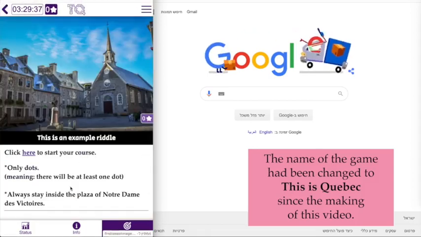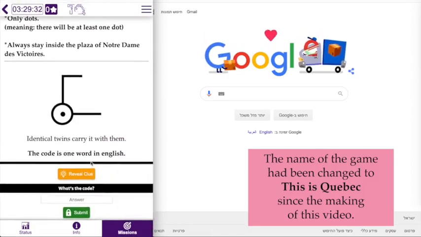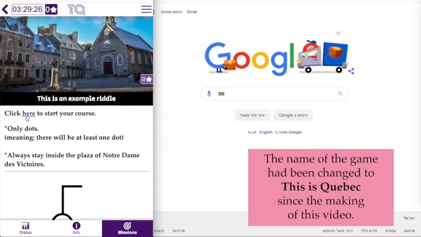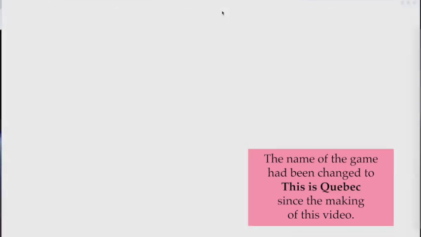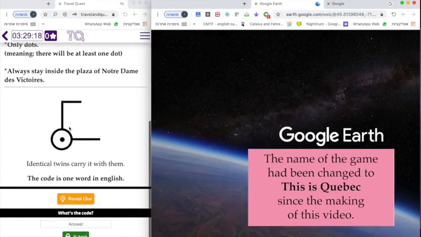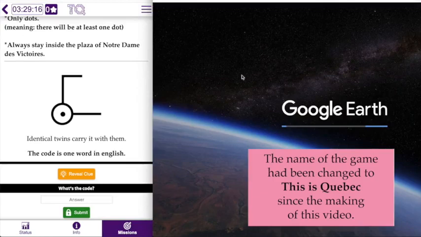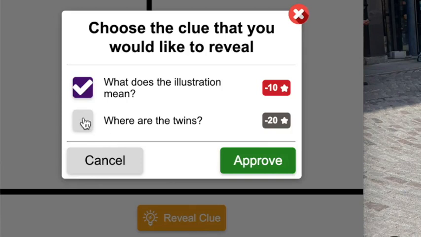So I'm pressing, and this is the riddle page. As you can see, there's a riddle and illustration, a button to reveal clues, a button to submit, and there's a line that says click here to start your course. So when I click on that, a link is going to be opened, and I'm going to move it to the right so I can see the riddle on the left while I wander off on the right. By the way, it's important to know that clues cost you points, so if you want to reveal a clue, then it's gonna cost you.